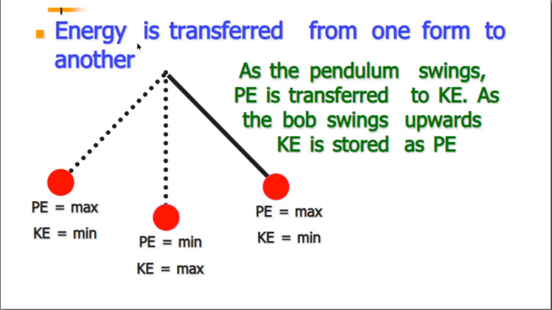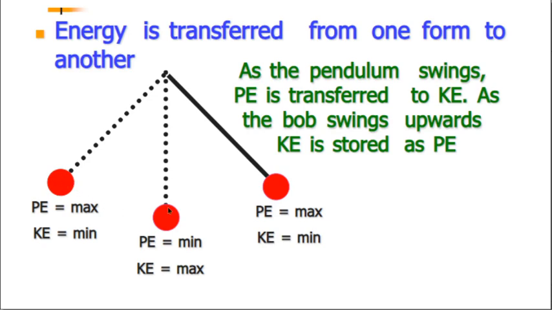Pendulums are often important in this topic. A pendulum swings backwards and forwards like this. At this point in its swing, the potential energy is at a maximum, and it actually comes to a brief halt up here, and there's no kinetic energy.